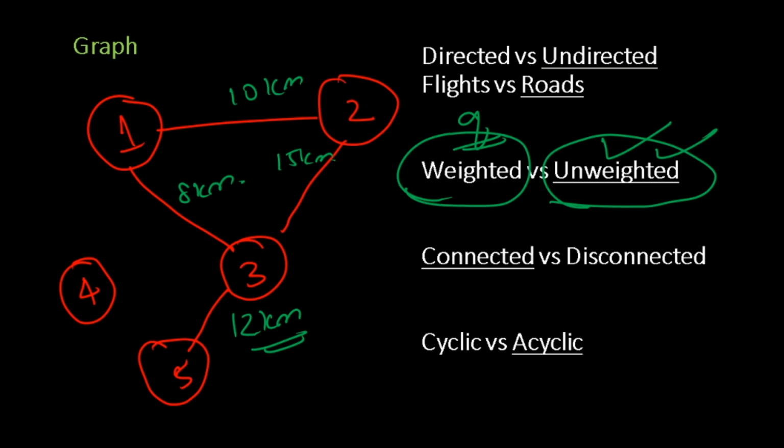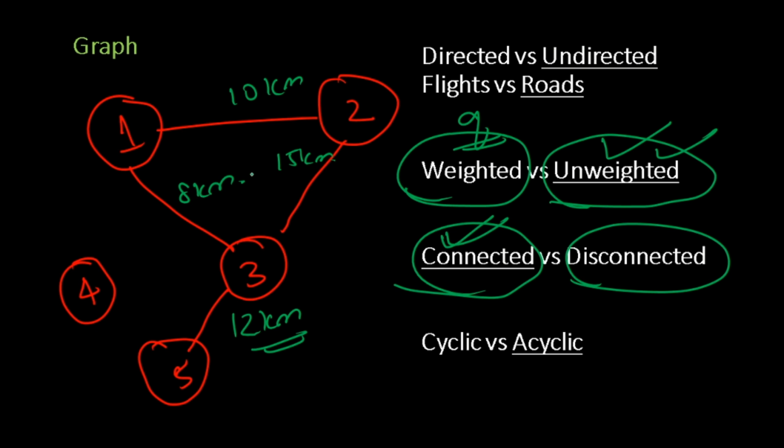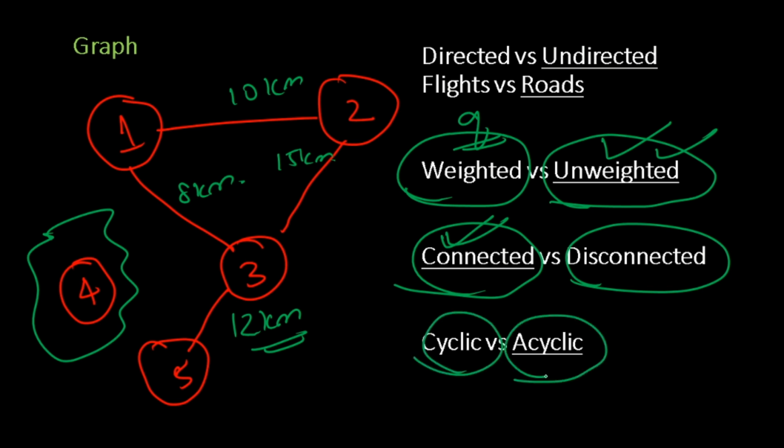Okay. Now, the third distinction is connected versus disconnected. As you can see from the very term, 1, 2, 3, 5, they're all connected with each other. This is what we understand as connected. In fact, they are all part of the same connected component. As far as disconnection is concerned, 4 is in a separate connected component. From 4 you cannot travel to 1, from 1 you cannot travel to 4. This is what we understand by disconnected. Okay. Finally, the fourth distinction is cyclic versus acyclic.